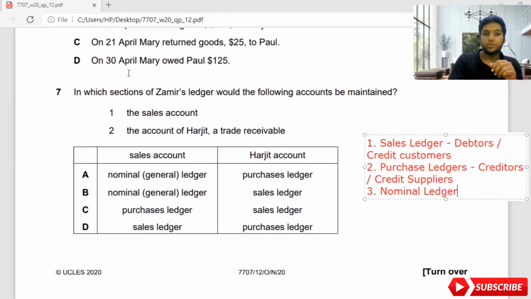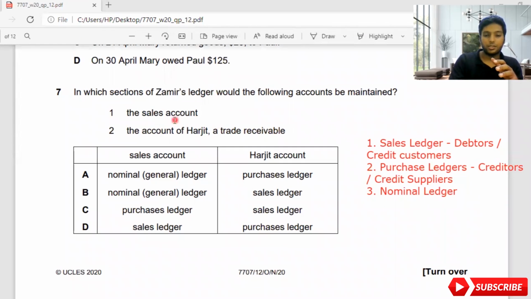Here on the first one, they are saying that now Zamir should be recording these basic things, and he has a sales account, so it is nominal, or we say the general ledger, which is B. And the account of Harjit, a trade receivable, should be recorded under sales ledger because he's a credit customer. For trade receivable, we can say debtors or credit customers. For trade payables, we say creditors or credit suppliers.